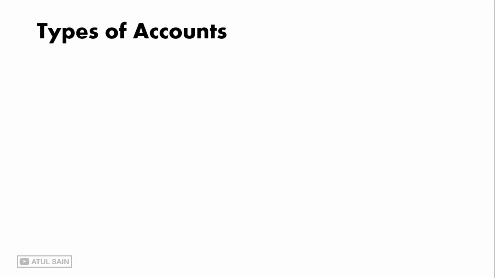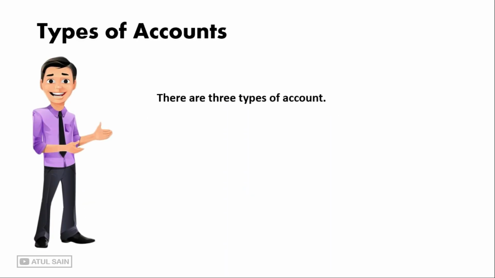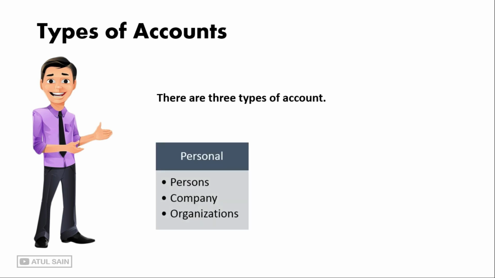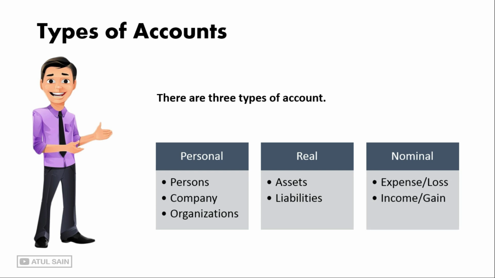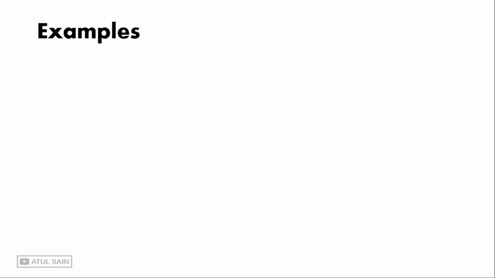So if we talk about the types of account, guys, there are three basically. First is personal, in which comes the person, company and organizations. The second is real account, in which comes assets and liabilities. The third one is nominal account, and in this nominal account comes all the expenses or losses and income or your profits.